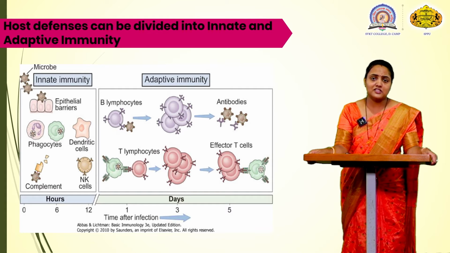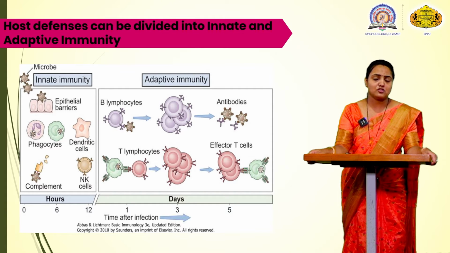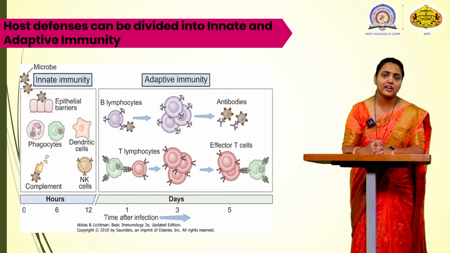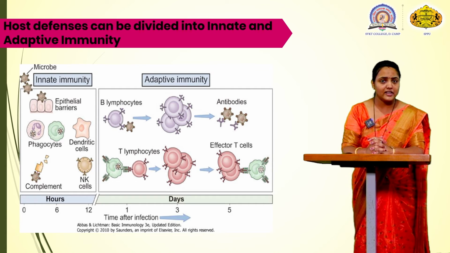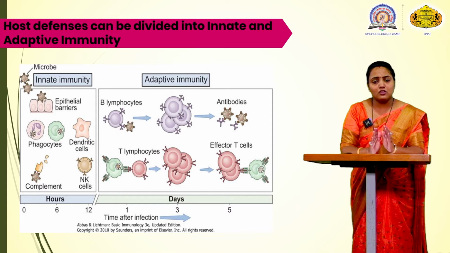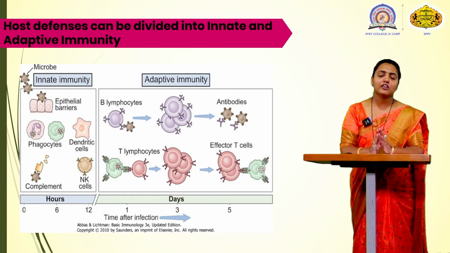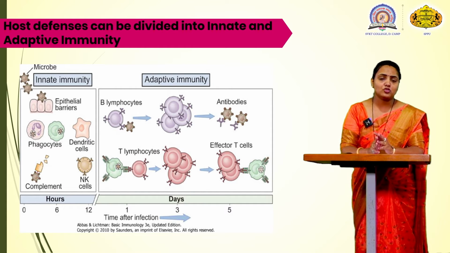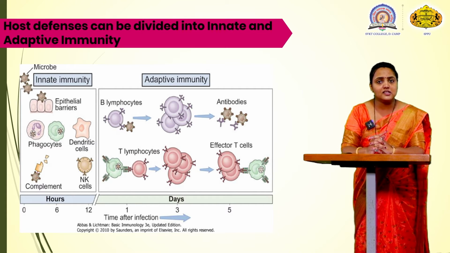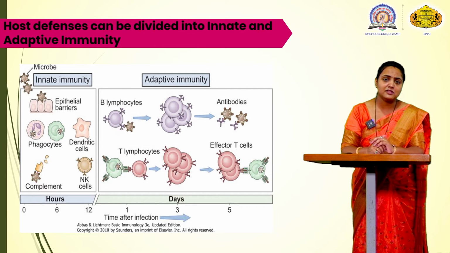In phagocytes, we have seen the WBCs which take part, basophils, neutrophils, which take part in phagocytosis, in which the microorganism is killed, engulfed or eaten. The dendritic cells also kill the microorganisms, which includes the NK cell. So this is going to happen within one day. When a pathogen enters our body, within 12 hours, the first line of defense mechanism and the second line of defense mechanism are activated.